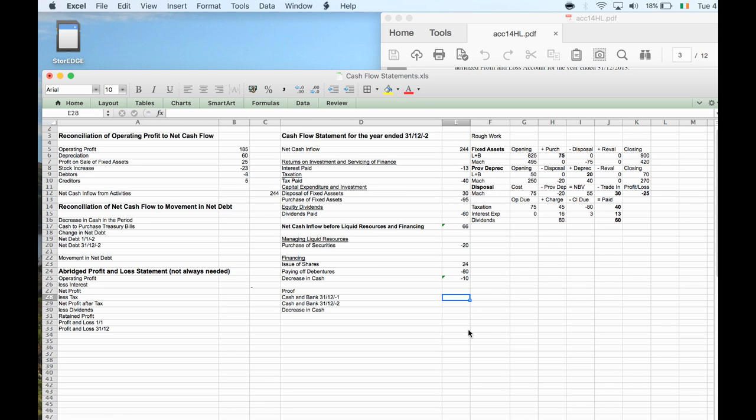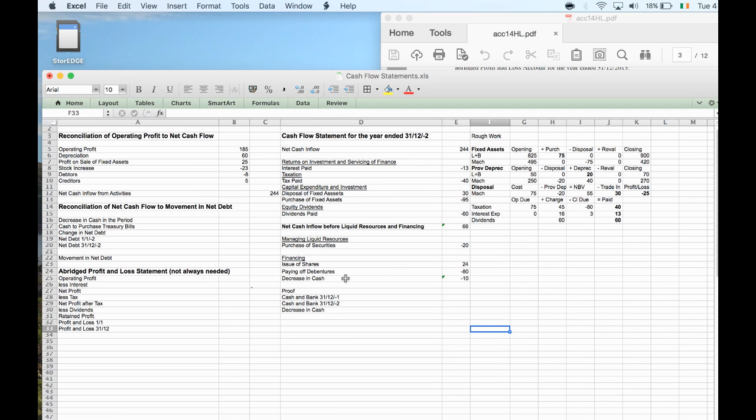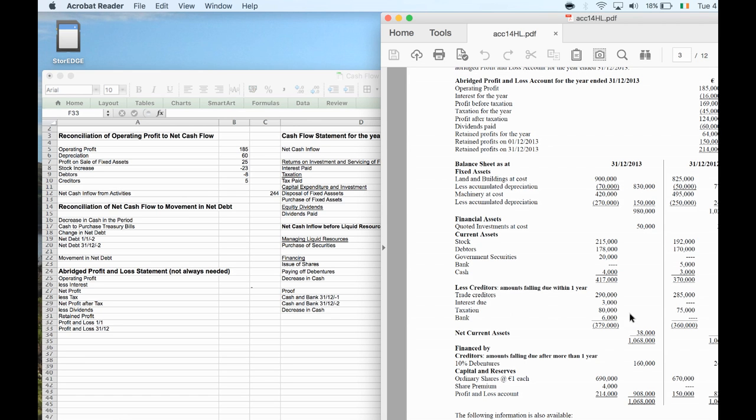Now let's just quickly check the cash at the beginning, because I have a bank as well. I had no bank, no money in the bank there, and I had 3 grand in cash at the beginning, and now I have 4 grand in cash, and the bank is owed 3.